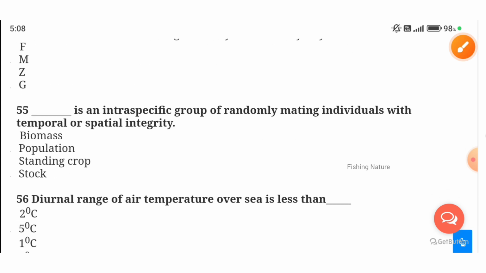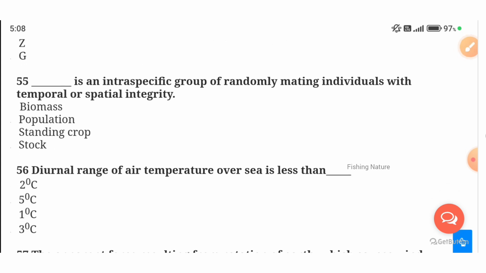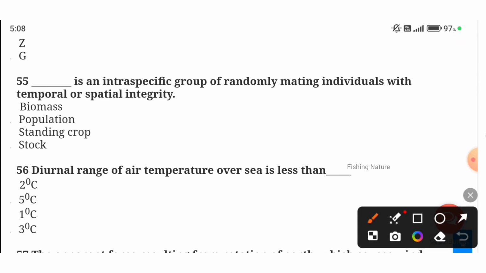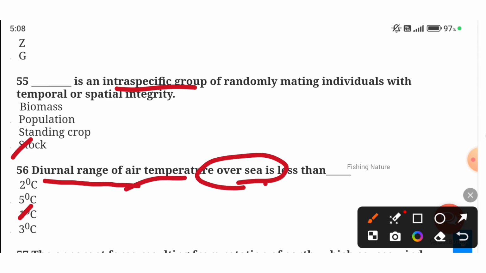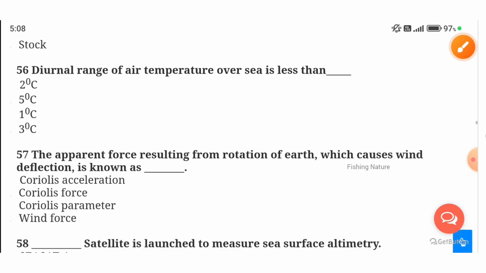Next, a dash is an intra-specific group of randomly mating individuals with temporal or spatial integrity. Among biomass, population, standing crop or stock, which is the intra-specific group here? Stock is the intra-specific group of randomly mating individuals. Next, the diurnal range of air temperature over sea is less than 1 degree Celsius.